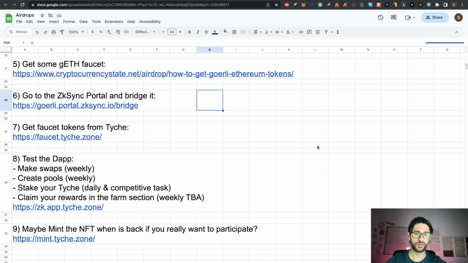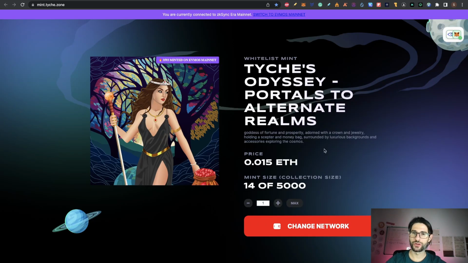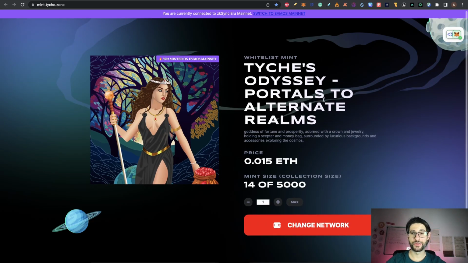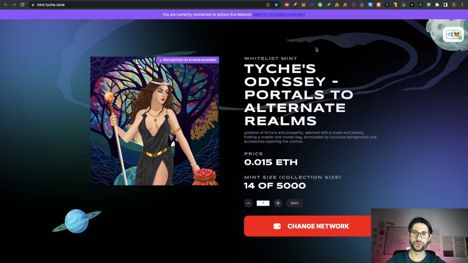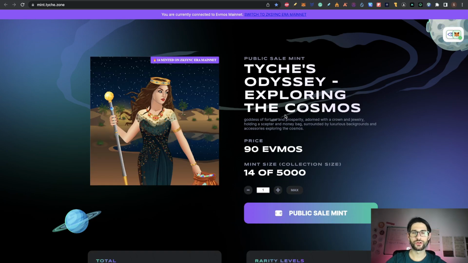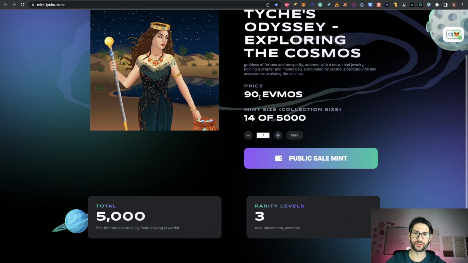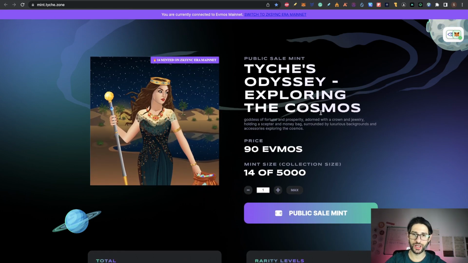And step 9, guys, is that they have an NFT to mint, but right now it's not possible to do it. This is in this link of mint Tyche zone. And if you go and you connect with your Zksync era, it's going to fail, so you need to connect here with Evmos. So this is not exactly required for the airdrop per se, but maybe you want to just get one of these NFTs just in case that this serves any purpose after. And you also can go and see for the Zksync era mainnet NFT, but right now this is on Evmos.